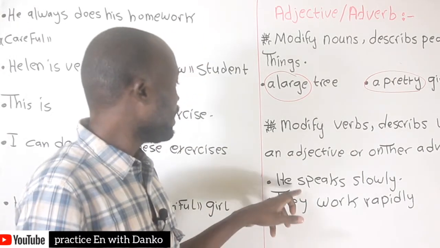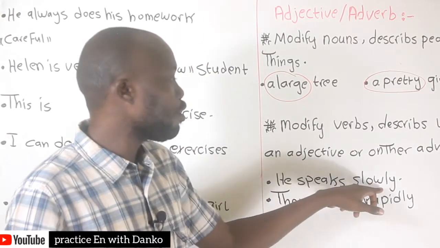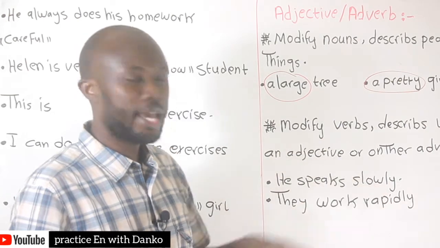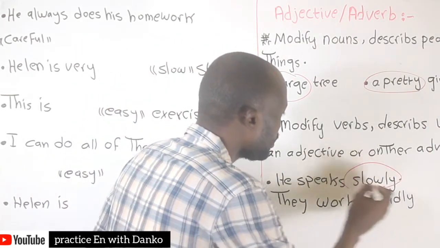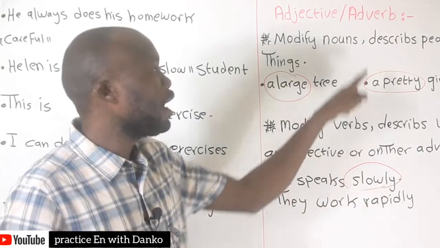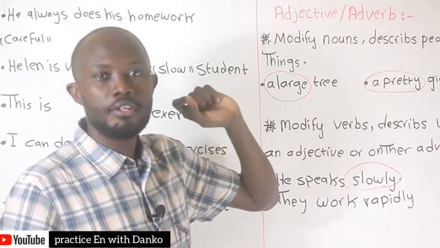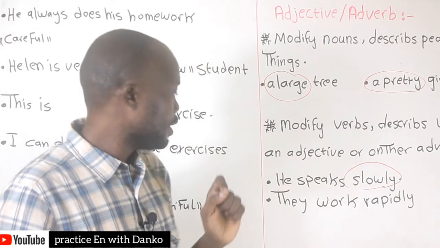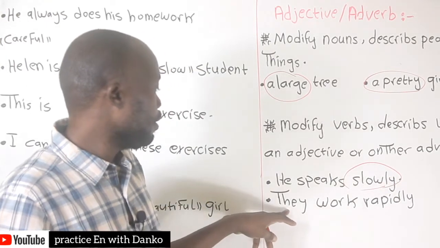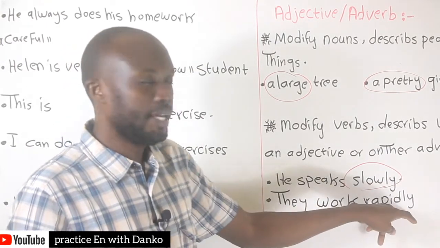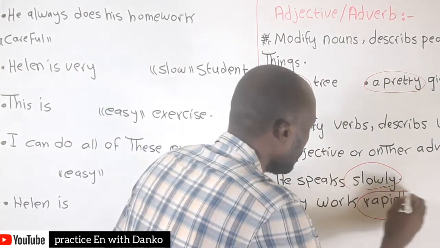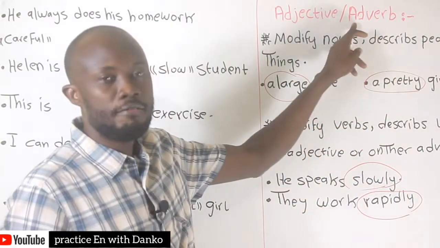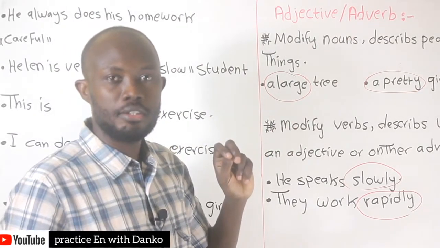So here, he speaks slowly. Slowly is an adverb. Number 2, they work repeatedly. Repeatedly is an adverb in this case.